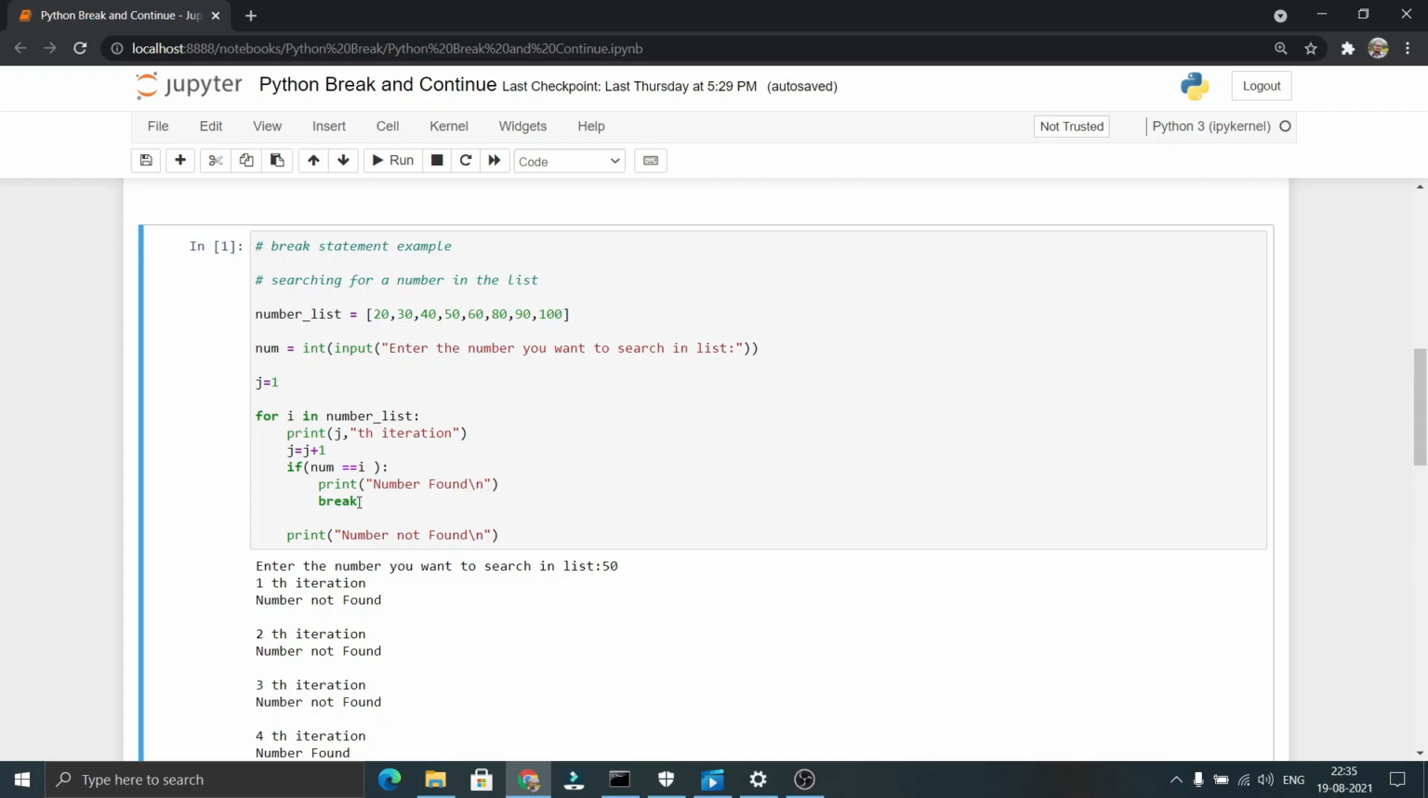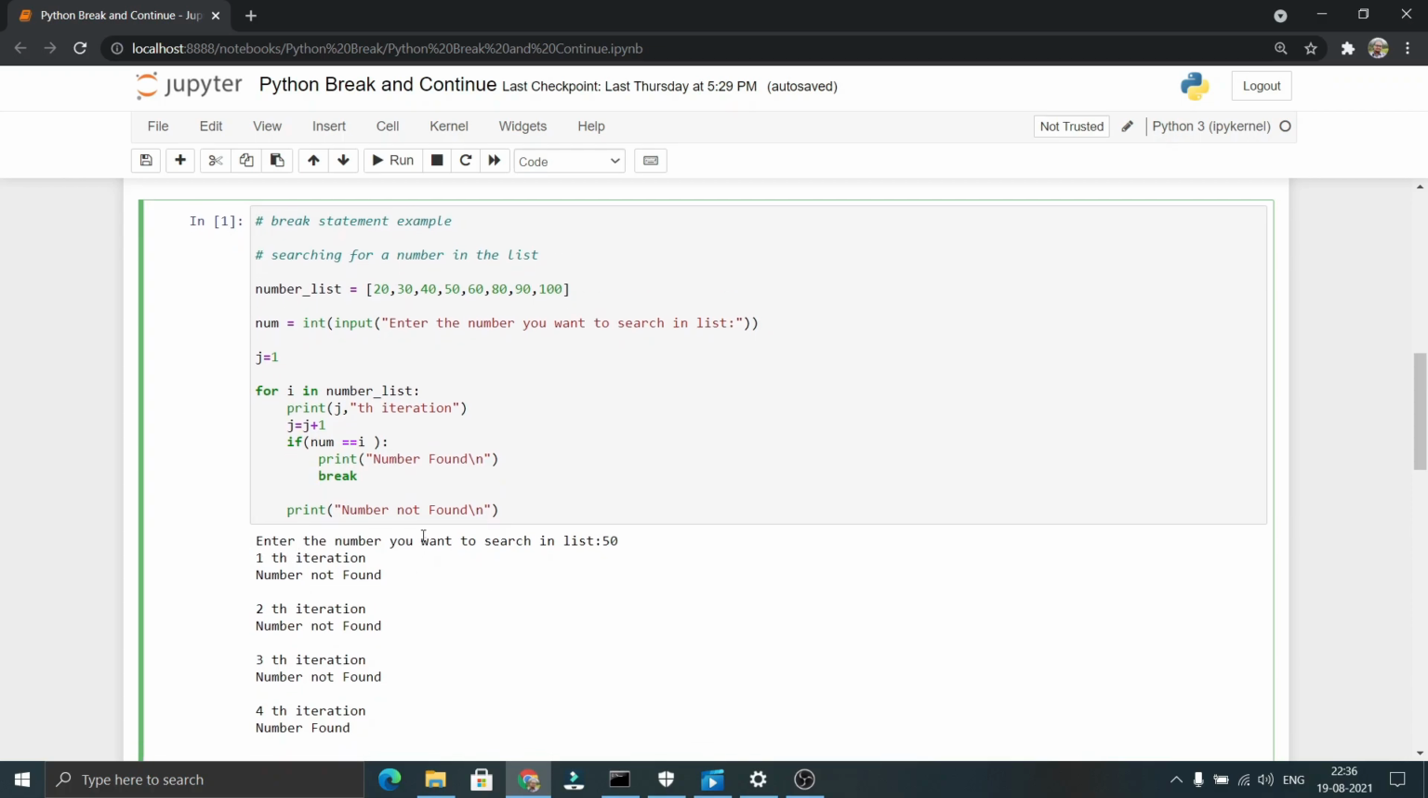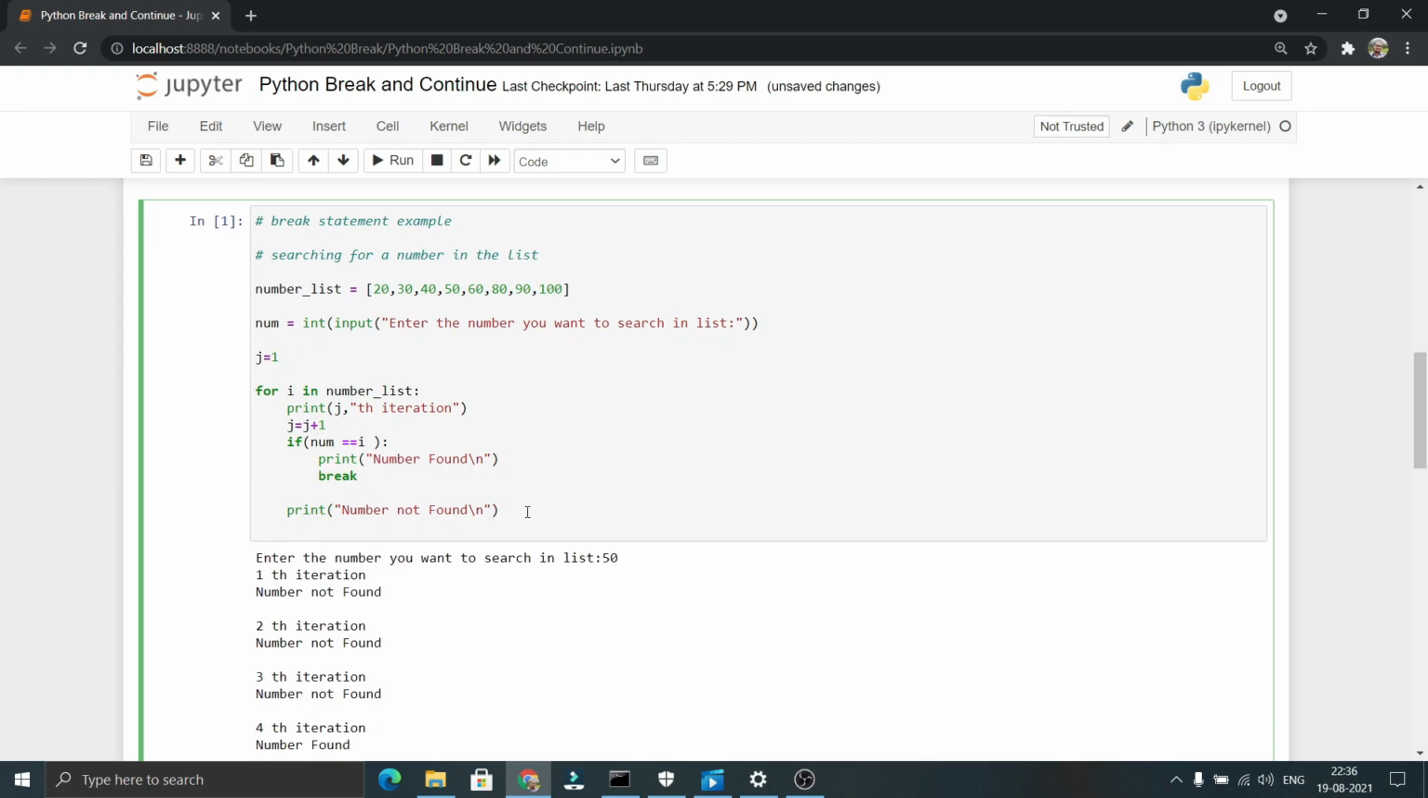As soon as the flow encounters this break statement, it simply comes out of the loop without executing any further statements or any further iterations. It does not execute the following iterations. It simply comes out of the loop and executes the code, if any, present below the for loop. In our case, as we have not written any statements below the for loop, it will not execute that.